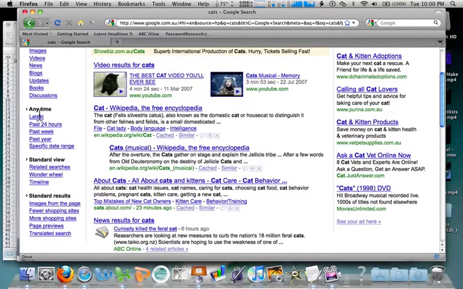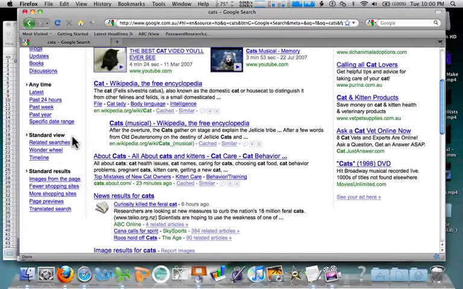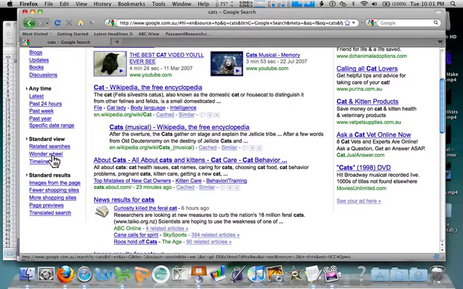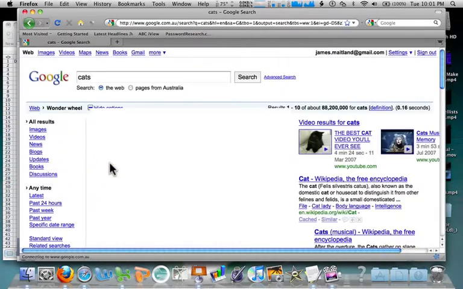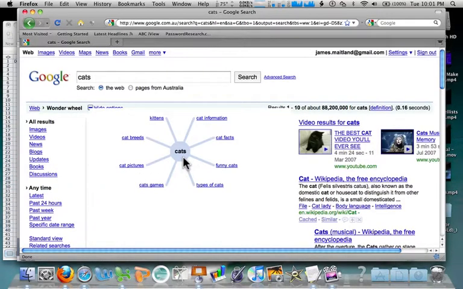I can filter it down to just web pages that have been put up in the last 24 hours, last week, last year, or a specific date range. But even better than that, I want to filter out some of my things. So I go for Wonder Wheel. And that brings up here, for my search of cats, I've got these categories. So some subcategories of my cat search.